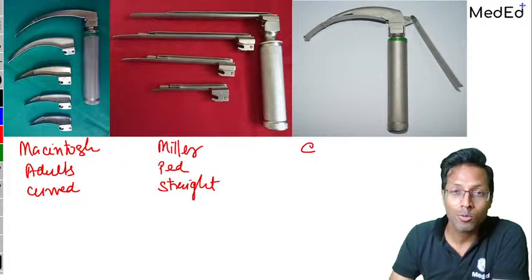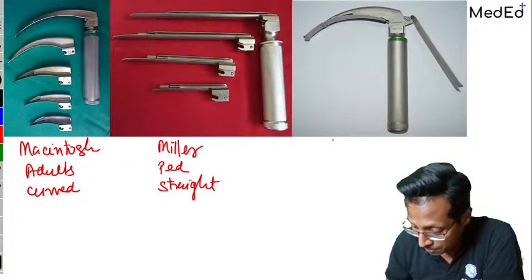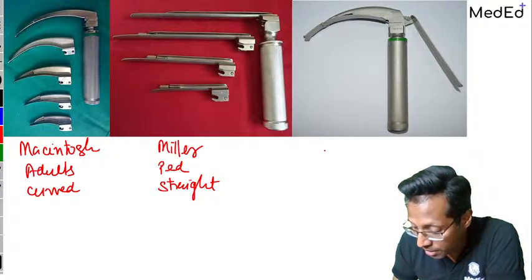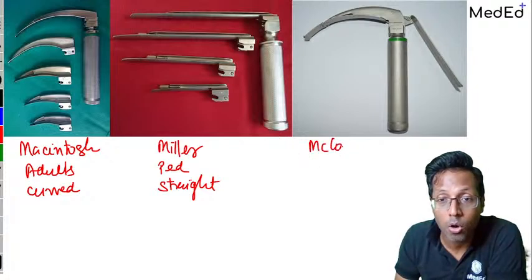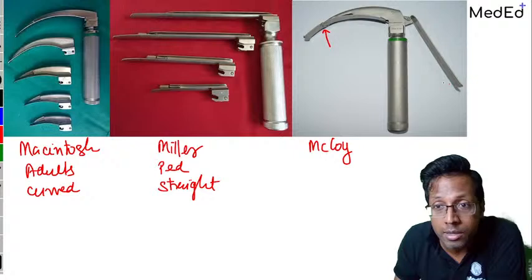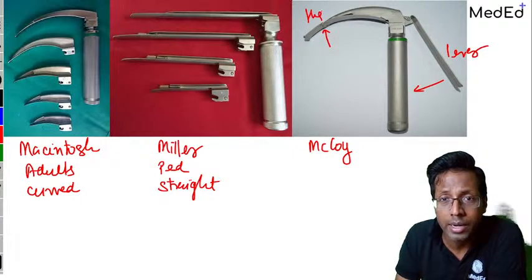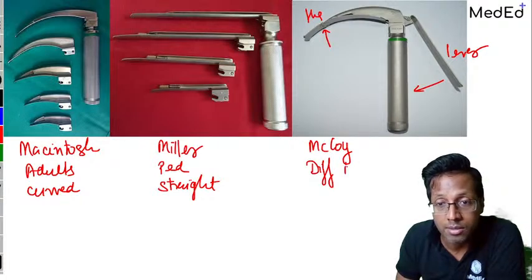Okay, tell me the name, the question I'm asking. Correct. Assist in difficult intubation, perhaps. Doctor, your drug of choice is saying that. So this is what is called as a McCoy laryngoscope, right? If you can see, there is a hinge joint here and there is a lever at the back. When you press the lever, the hinge joint gets pressed, right? And therefore this is what is used in a difficult intubation in anesthesia, right? So this has got a hinge joint and a lever.